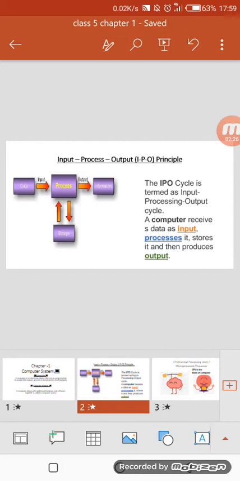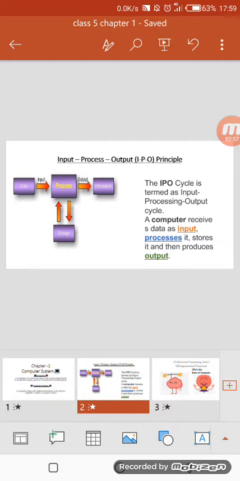Now we will move to another slide. In this slide we will discuss the input, process, output, IPO principle. So what is this IPO principle? This is the IPO cycle. I for input, P for process and O for output. Our computer works on the IPO principle.